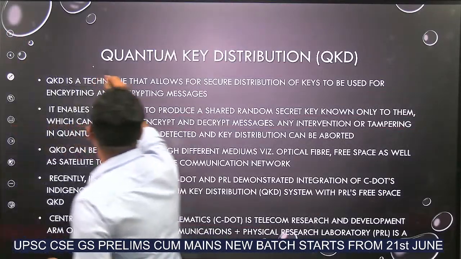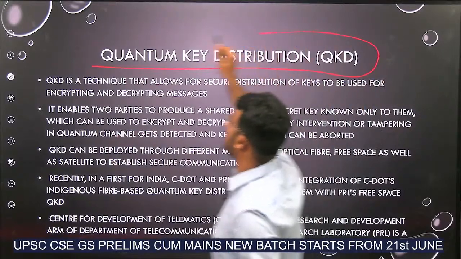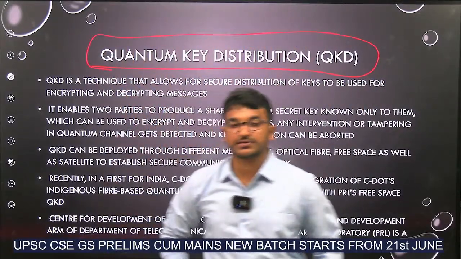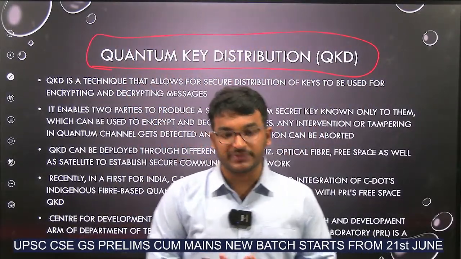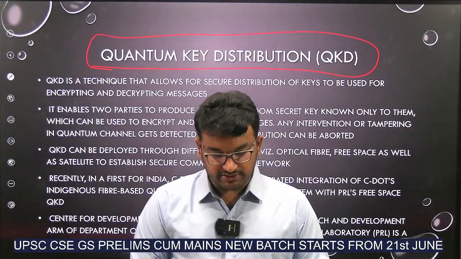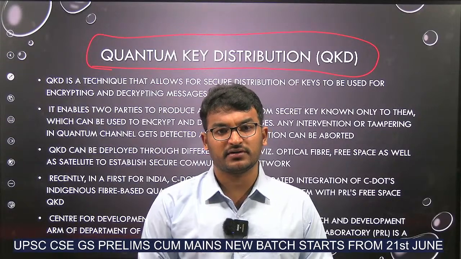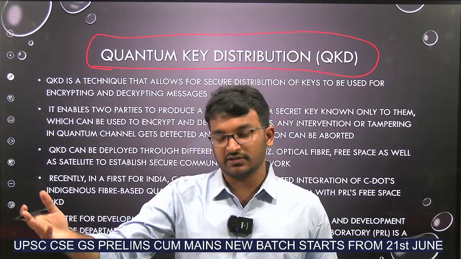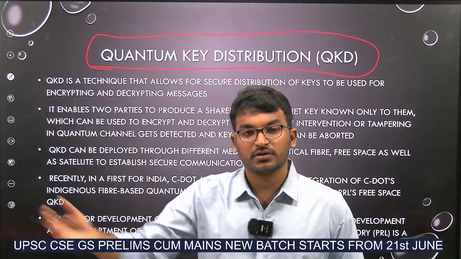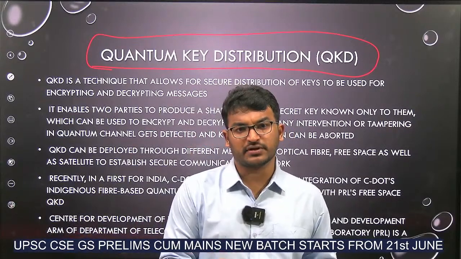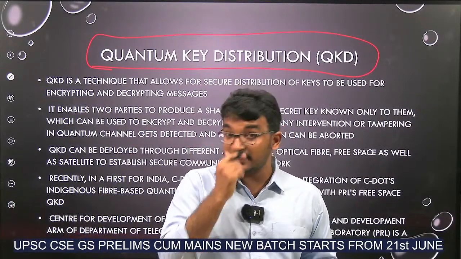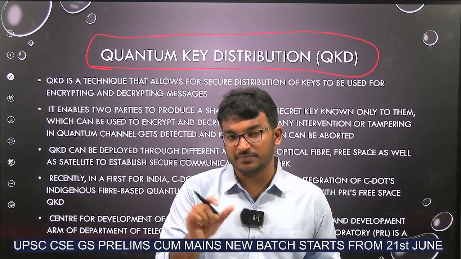Next, quantum key distribution. This is also important. What does this mean? For example, consider one document that I am sending to my friend in USA. I have kept one password. You all know that there is a chance of security breach.